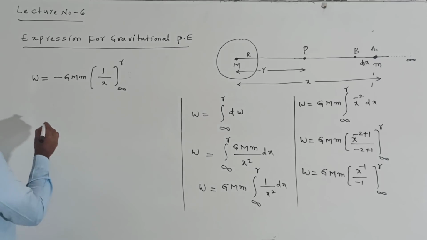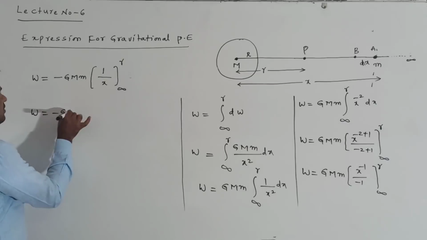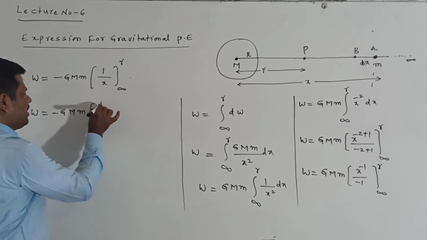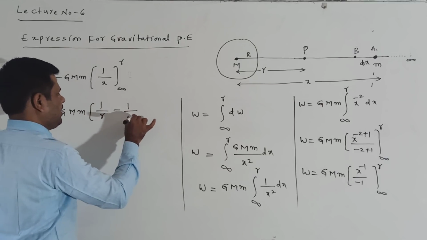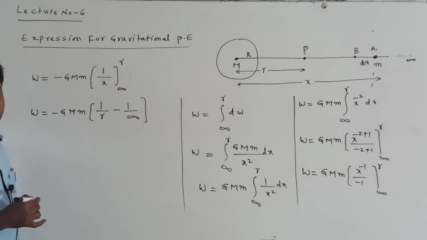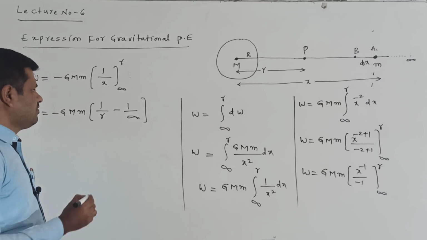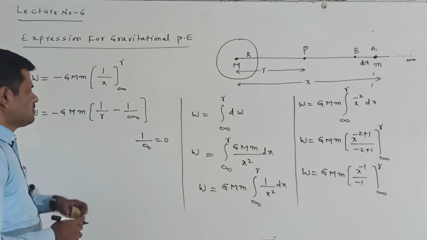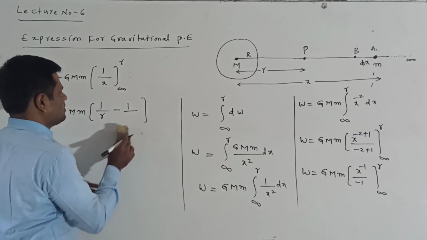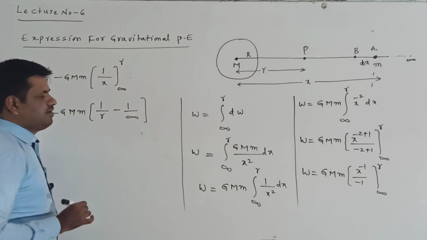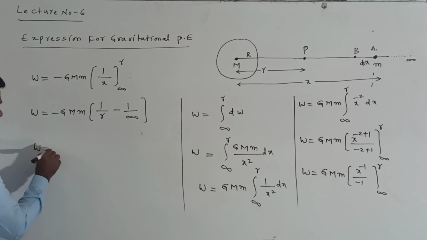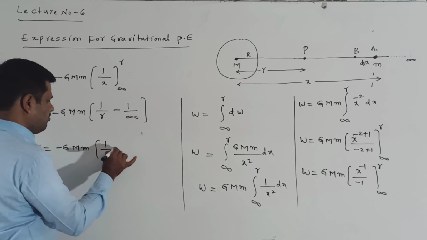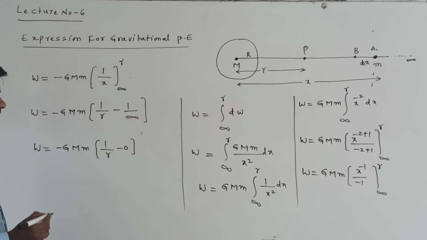Now what are we getting from this? W is equal to minus G capital M into small m, and this can be written as 1 by R minus 1 by infinity. But we know already that 1 by infinity value is equal to 0. So W is equal to minus G M into small m, here this is 1 by R minus 0, because 1 by infinity is equal to 0.